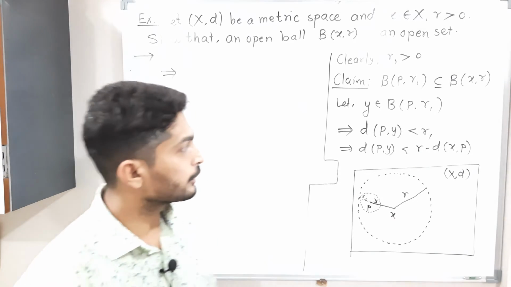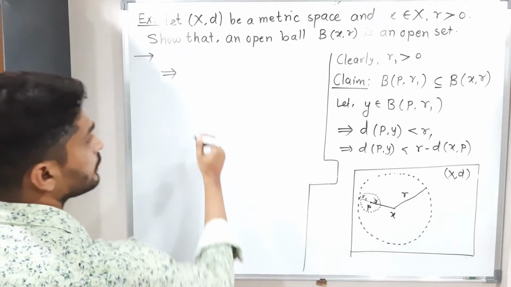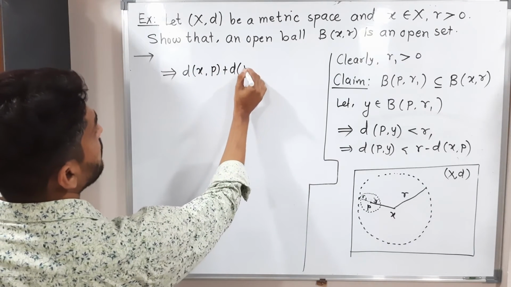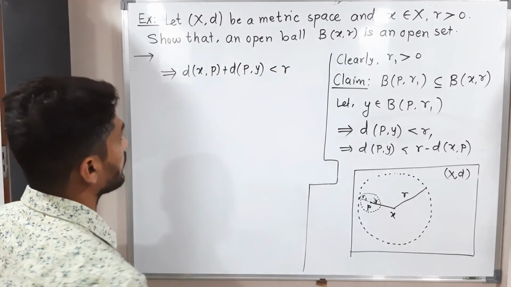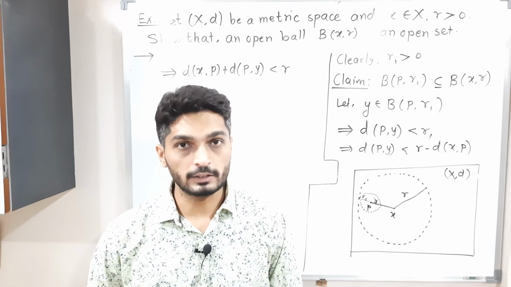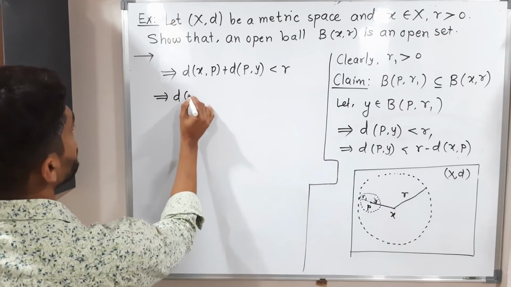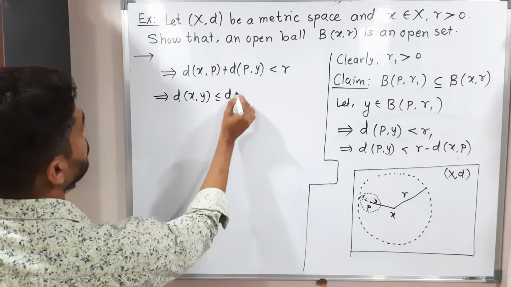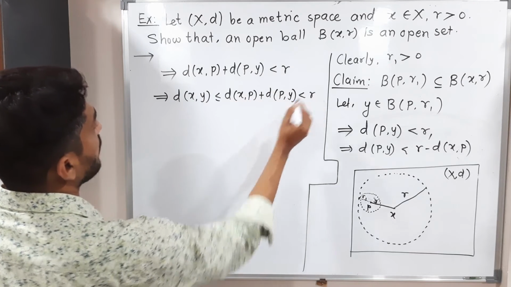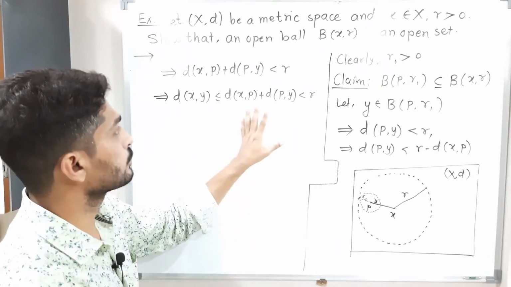After that, I'm going to shift this term to this side, so it will have a plus sign. So what will we have? d(x, p) plus d(p, y) less than r. You remember the fourth property of a metric space? That was the triangle inequality, so I'm going to use it. The triangle inequality is d(x, y) less than or equal to d(x, p) plus d(p, y), which is less than r. If you add any point and make them separate, then the value possibly increases. So that's why we got this.